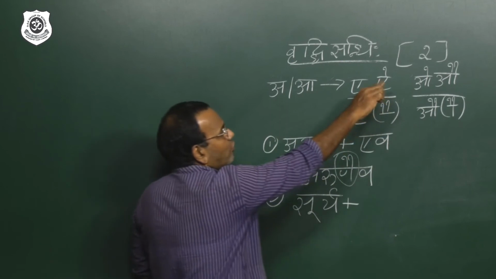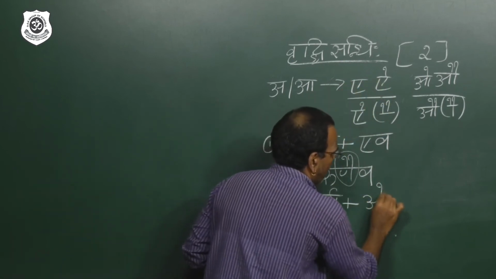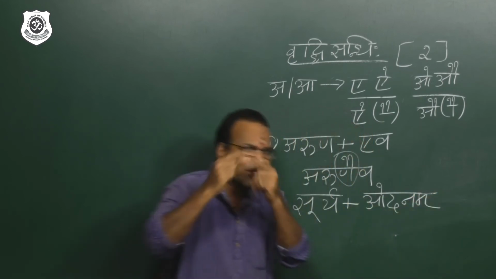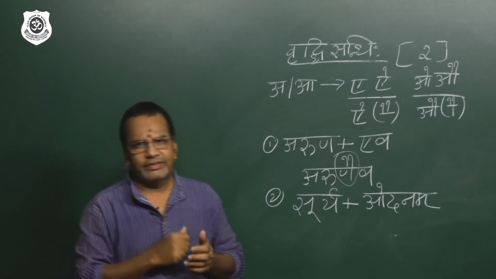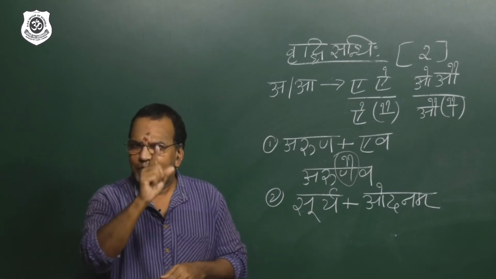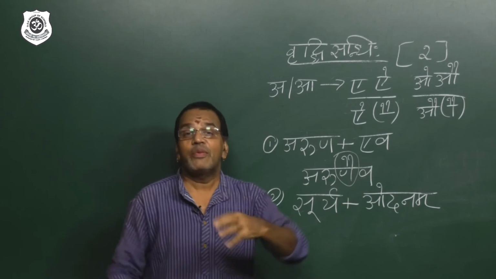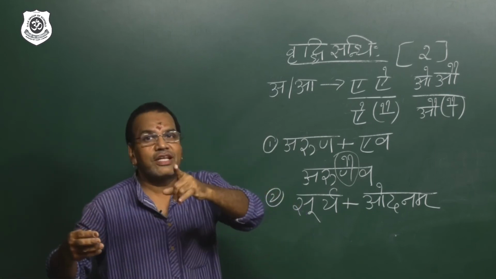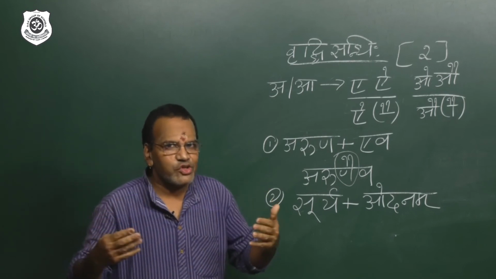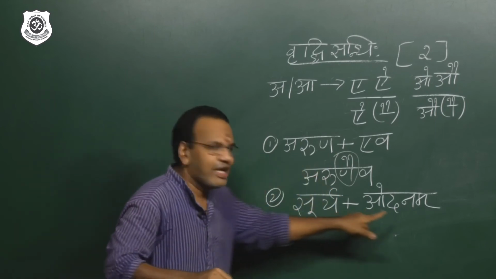Plus, I want to take o or au. Odanam. You know Odanam. Why am I telling all this? Odanam means food. And I am sure, my dear students, you know that because of the sun only we are getting food. The sunlight comes, so many grains come. If there is no sunlight, we won't get any kinds of grains, and that only changes into rice and we are enjoying it. So Odanam means food. There is a connectivity between Surya plus Odanam.